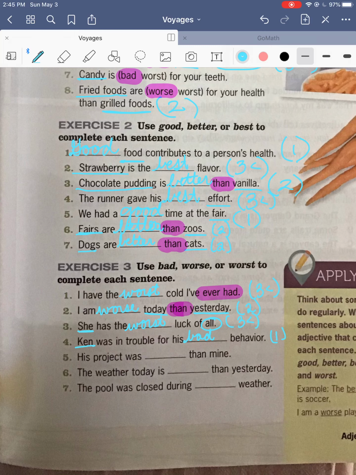Number 5. His project was blank than mine. His project was bad than mine, worse than mine, or worst than mine. So we're comparing Ken's project and my project. So that's 2 things. It also has that word than in it, which helps us check that we're supposed to put the word worse.